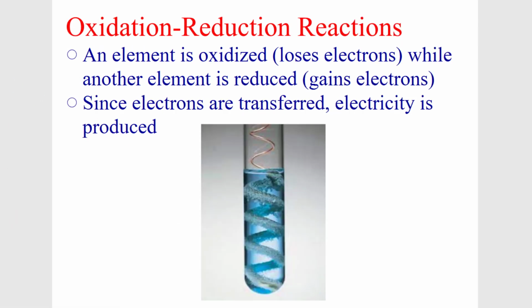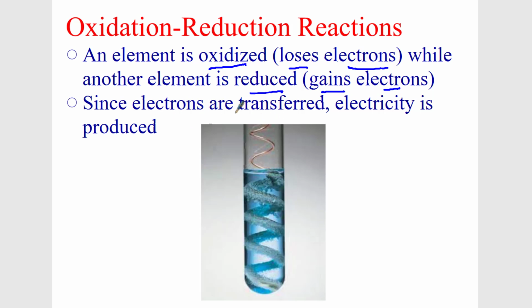Let's move on to what's called oxidation-reduction reactions. Now in most high school classes, you would do these as single replacement reactions, but remember, double replacement and single replacement is not what's actually happening. It's a very elementary way to look at reactions. We want to look at what actually happens. And what actually happens here is an element is going to be oxidized, which means losing electrons, while another element is reduced, which is gaining electrons. So there's an exchange of electrons.